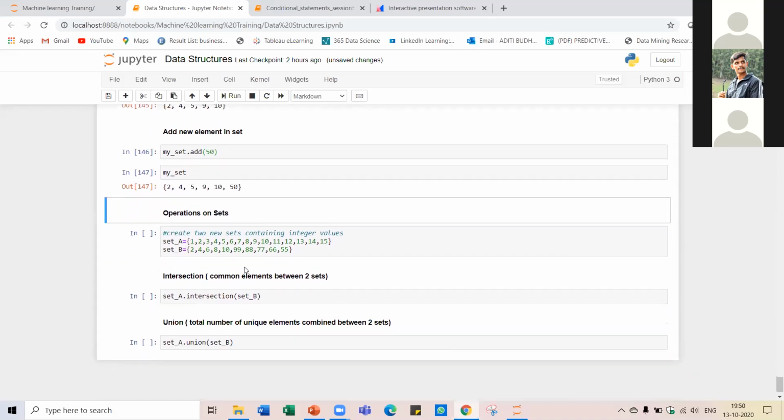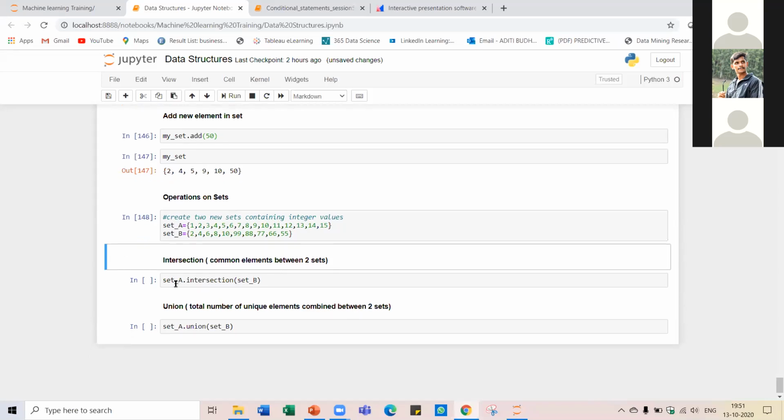We had also talked about the operations on sets, that is the intersection and union. So now we will look at that. Here we have two sets, set A and set B, and there are some values which are present in both these sets. Now we are going to look at the intersection. What is meant by intersection? Intersection is the common elements which are present between the two sets. Only the values which are present in both of these sets will be given as an output when we use the intersection function.